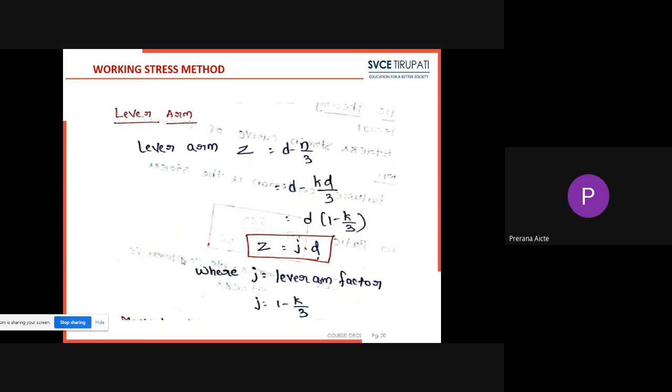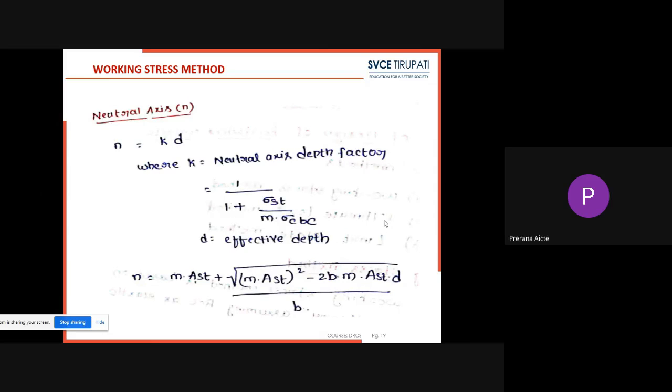Next, lever arm. It is the lever arm distance in the beam section, denoted by capital Z, which equals d minus n by 3. We know neutral axis n equals k into d, so it becomes d into 1 minus k by 3. So z equals j into d, where small j is the lever arm factor, equal to 1 minus k by 3. These are some formulas we have to remember.